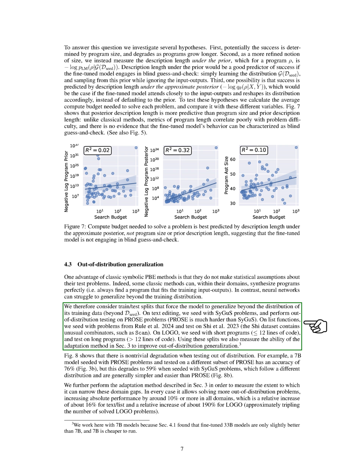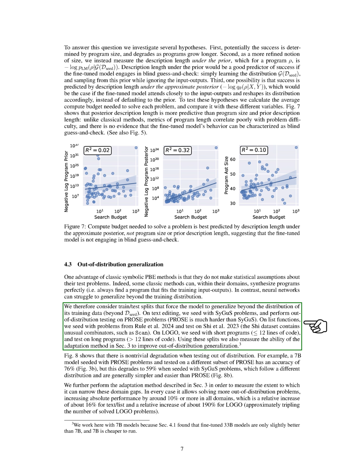To test the model's ability to generalize beyond its training distribution, we use train-test splits that go beyond the d_seed distribution. We conduct experiments where we seed with psi-gus problems and test on harder prose problems. For list functions, we seed with Rule et al. 2024 problems and test on Shi et al. 2023 problems, which contain unusual combinators. In the logo domain, we seed with short programs and test on longer ones.